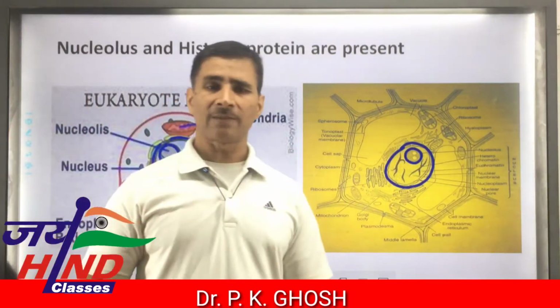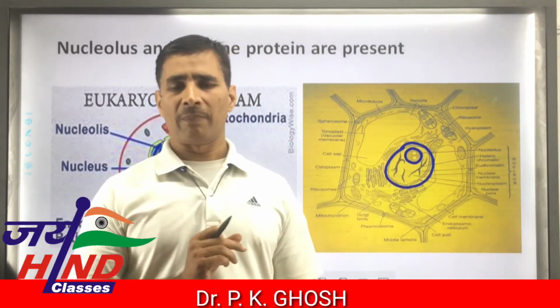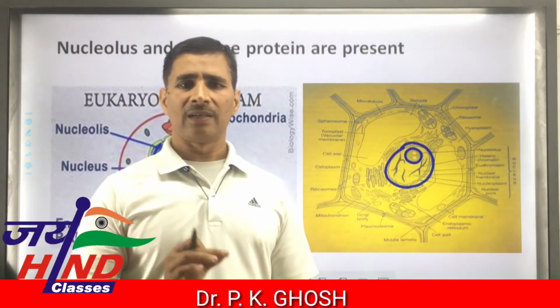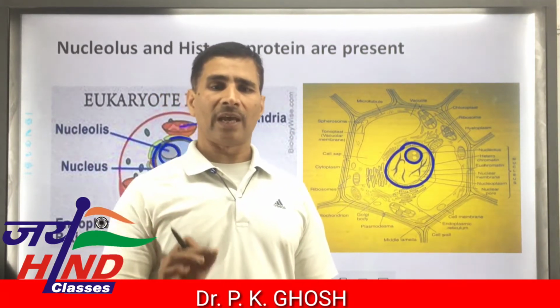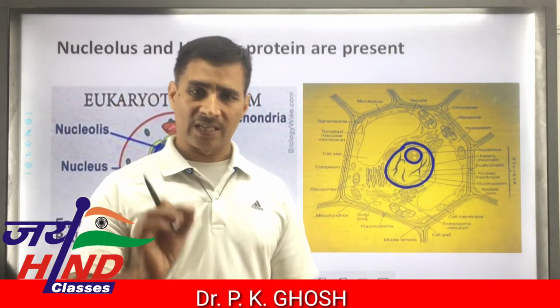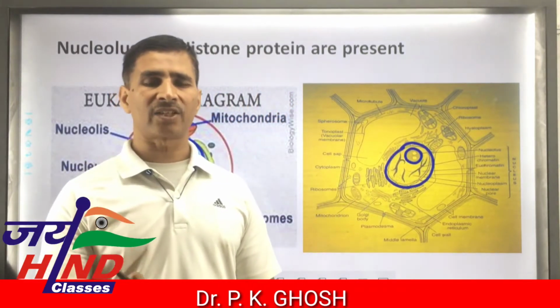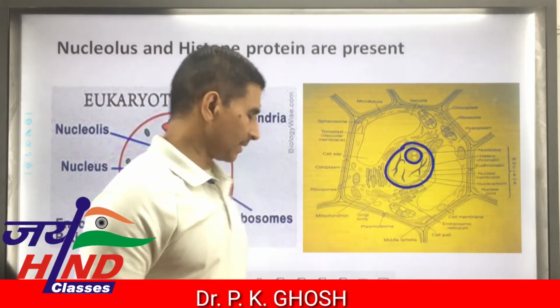In most cases, the number of nucleoli in each nucleus is 1. But in case of onion cell, the number of nucleoli has been reported as 4 in a single nucleus. Thus, presence of nucleolus is also a diagnostic feature of eukaryotic cells.